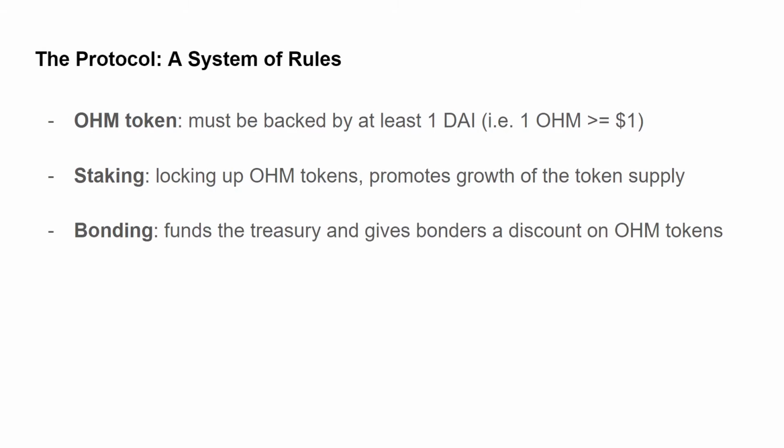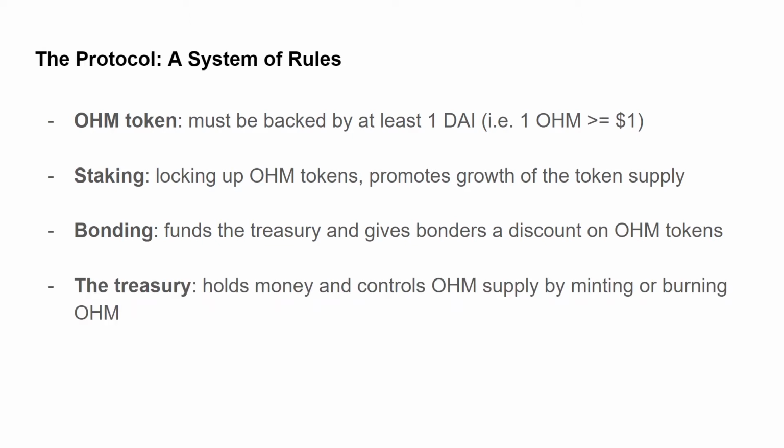Users can buy OM tokens at a discount in a process called bonding. For example, I give DAI to the OlympusDAO treasury in exchange for OM tokens at a price less than market value. Then after the vesting period, or the time it takes for the OM to be paid to me, I can sell the OM immediately for a profit if the price didn't change much. Or after vesting, I could also stake it. The treasury holds money, mints OM tokens, or burns OM tokens.